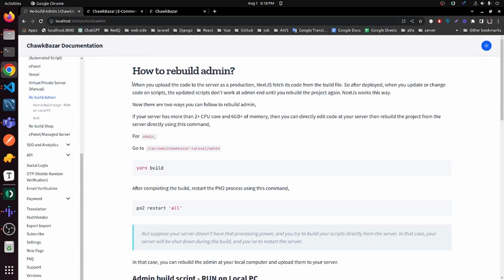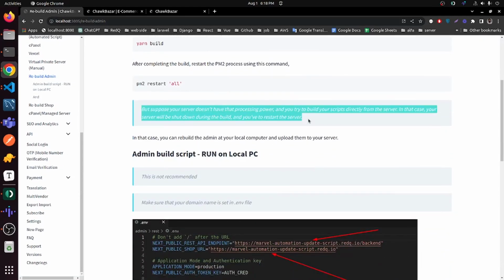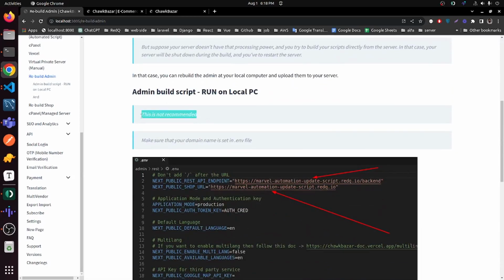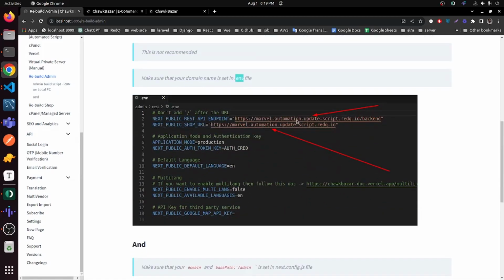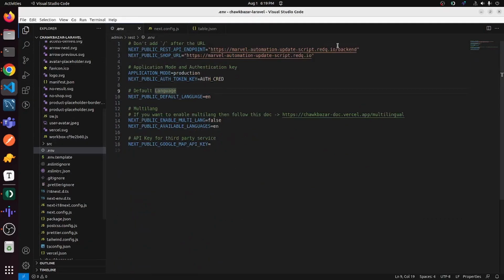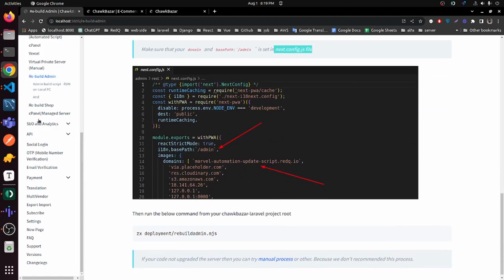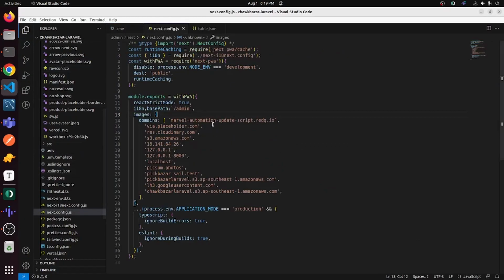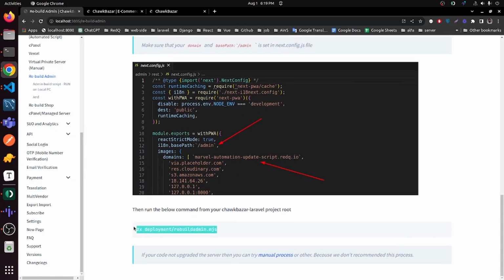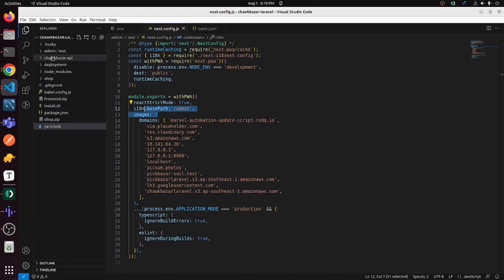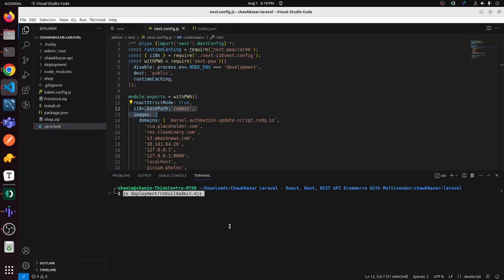How to rebuild admin. Make sure that your domain name is set in the .env file. And make sure that your domain name is set in next config. Then run the below command from your Chawkbazar Laravel project root.